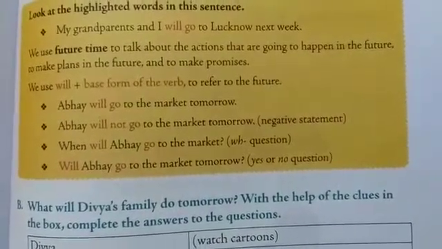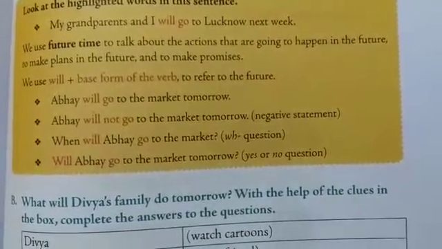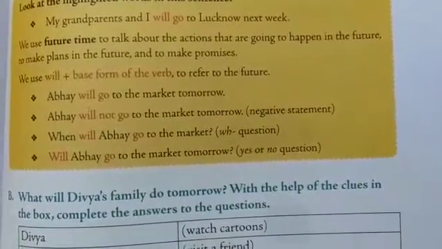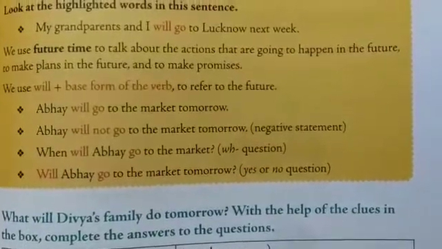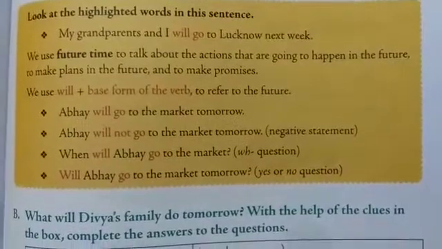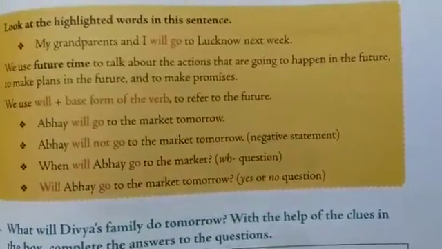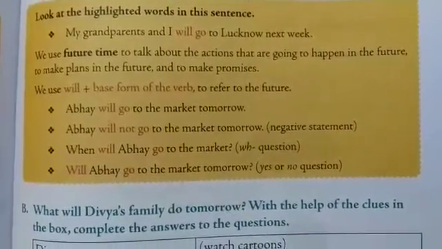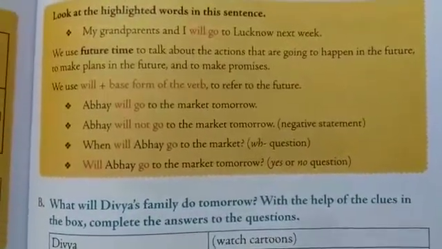Second one, Abhay will not go to the market tomorrow. It's a negative sentence. You are saying that he is not going to do that work. Now the WH question is: when will Abhay go to the market? The last one is: will Abhay go to the market tomorrow? Yes or no question.